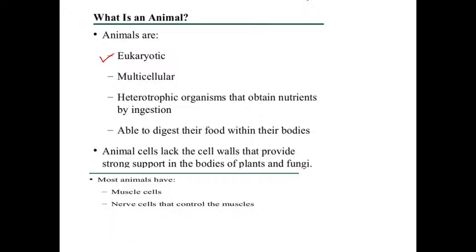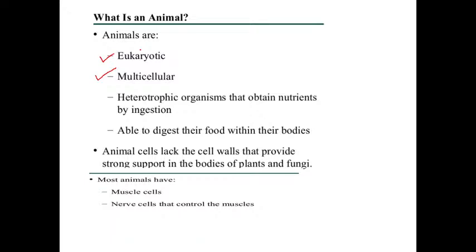Then the second point is they are multicellular. We have learned about the different levels of organization. All animals are multicellular organisms, which means the body is made up of different types and a large number of cells.